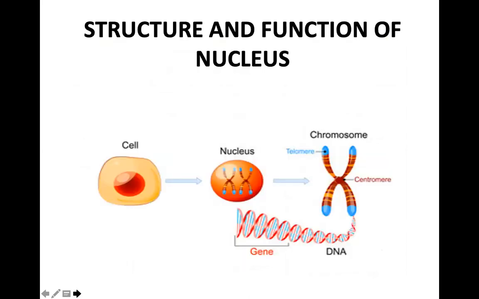The structure and function of the nucleus. Now we have studied the plasma membrane and the processes of diffusion and osmosis taking place across it, and how entry and exit of materials takes place by diffusion and osmosis across the plasma membrane. Now we will study the next topic, the nucleus. Inside the cell, we find a nucleus, and this is a nucleus. We will be studying what things are seen inside the nucleus.